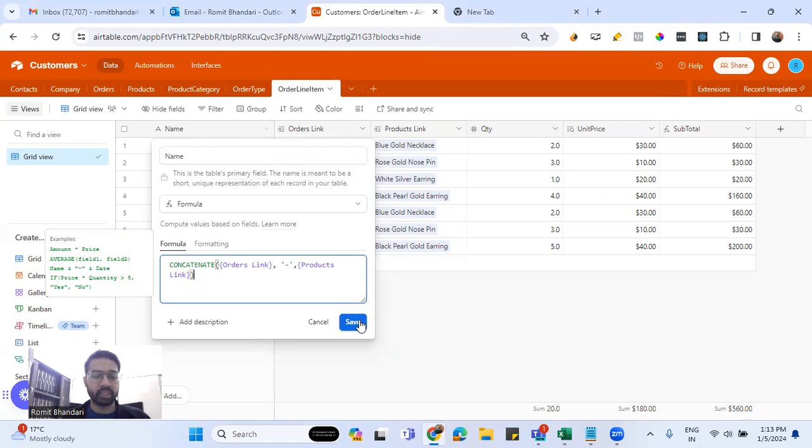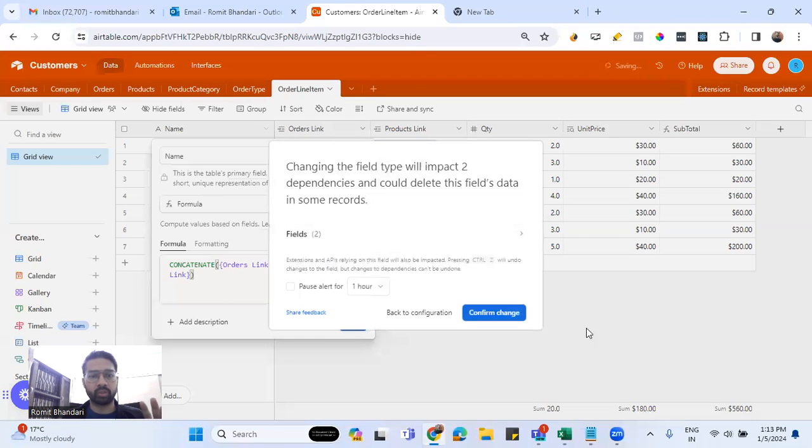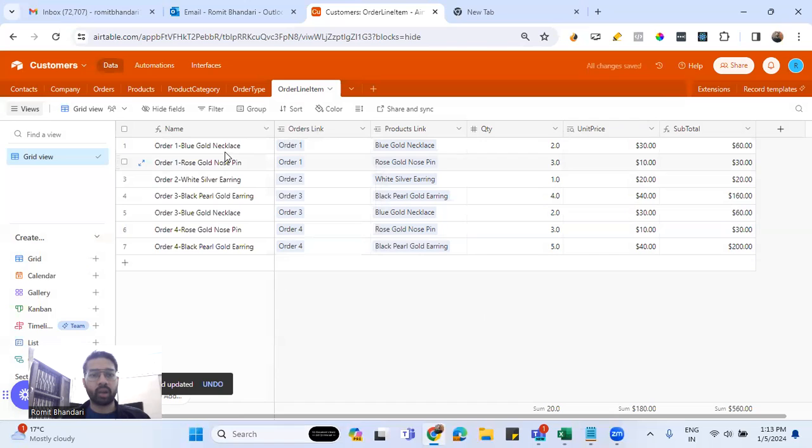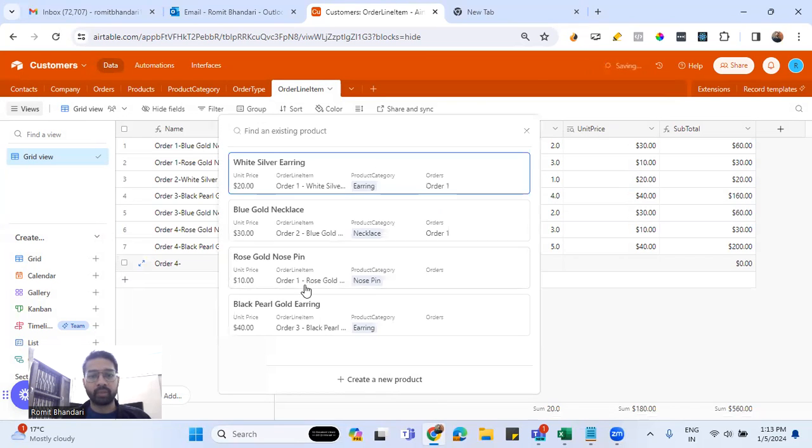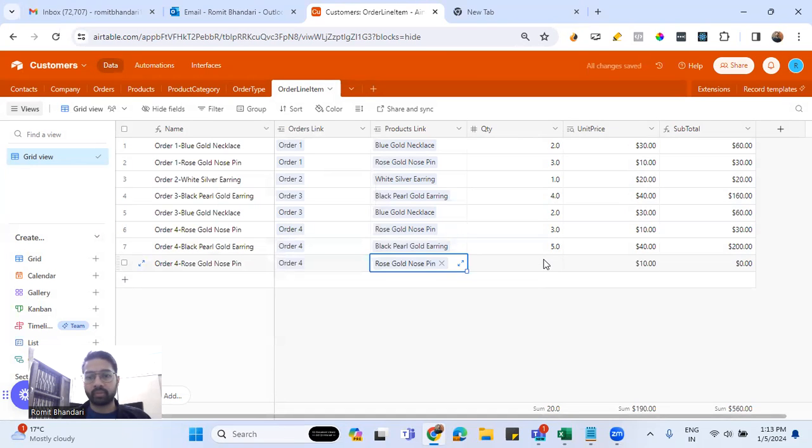Since the association is order to products, this totally makes sense. As you add more records, you would have the name auto populating in this particular table.